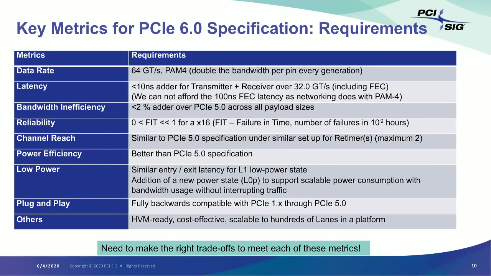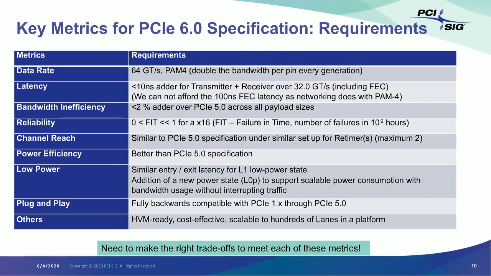We would rather stay at the lower speed than go to a higher speed and pay 100 plus nanosecond FEC latency, because it just doesn't work for our applications. So it's a huge challenge for us to make sure that we are staying within the latency targets. We always love a challenge as an industry, and as you will see, we have some fairly good ways of getting around those. And again, it is needed because we are such a ubiquitous load store interface.